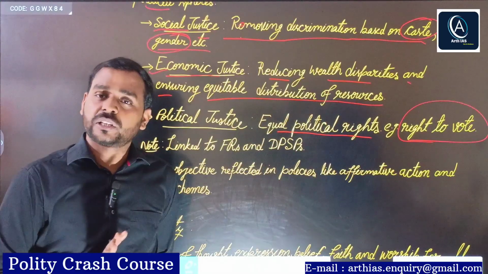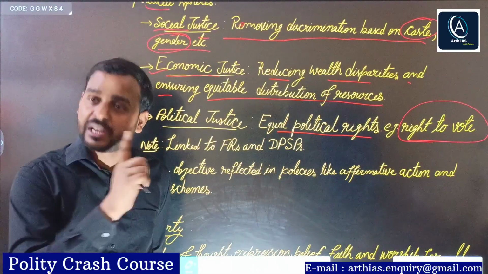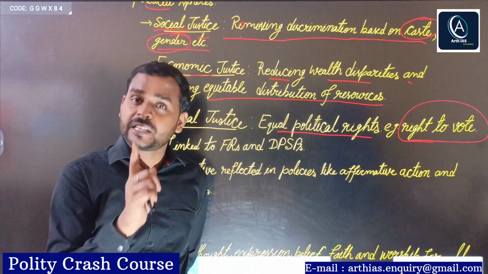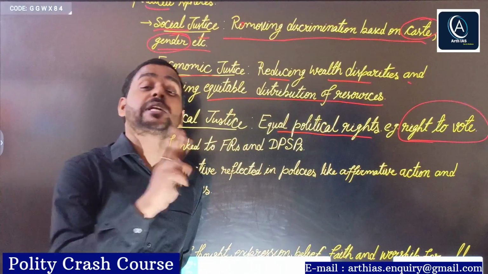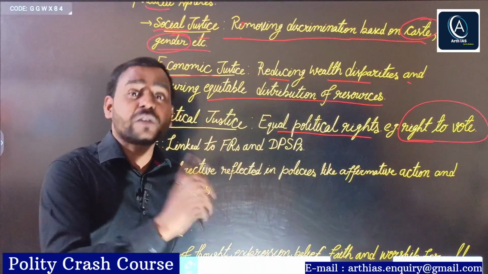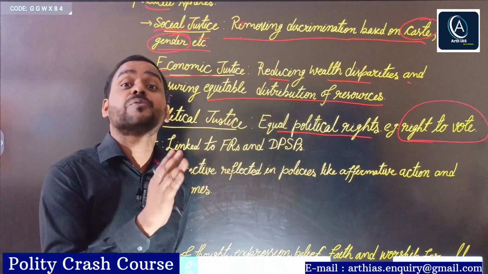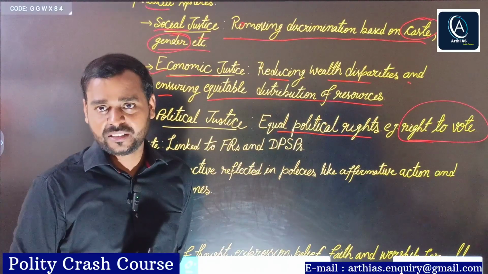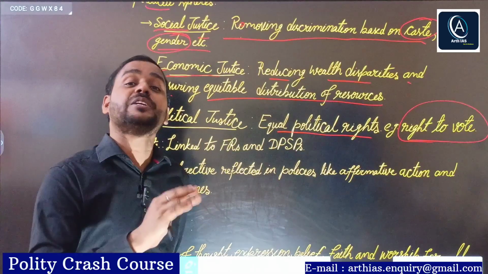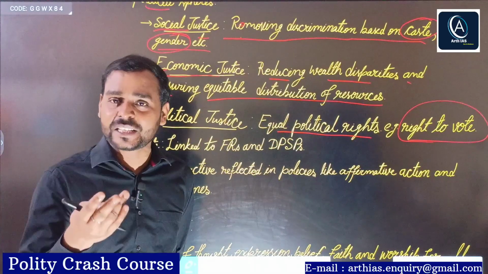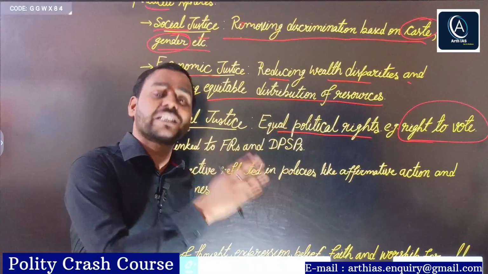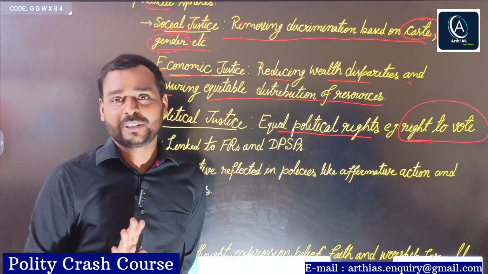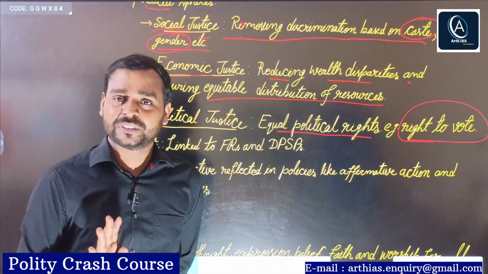Right? You have the right to vote, provided what conditions are fulfilled? At first, you should be 18 years or above. Second, your name should be in the electoral roll, which is generally called the voter list. For example, you are 18 years or even more than 18 years, but your name is not registered in the electoral roll. You are not allowed to vote.